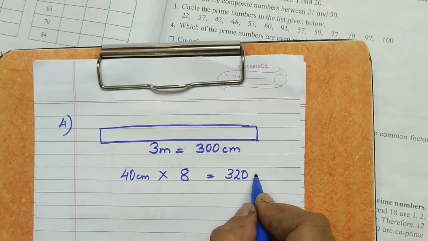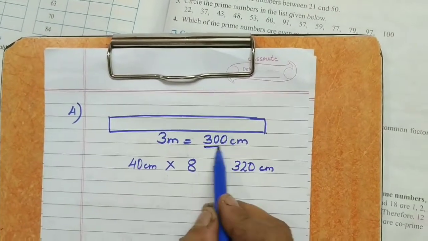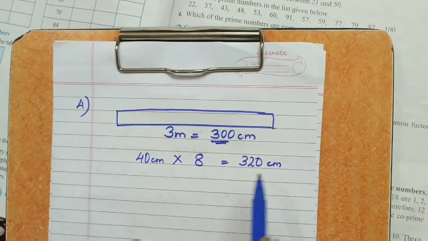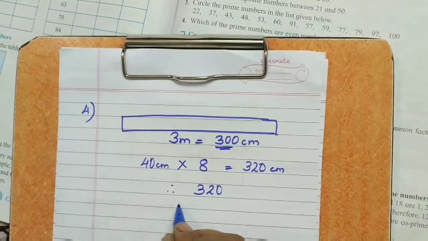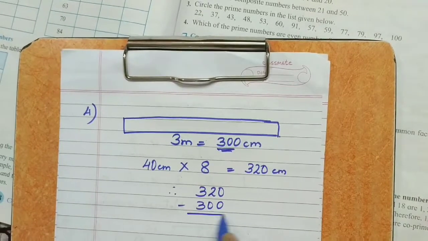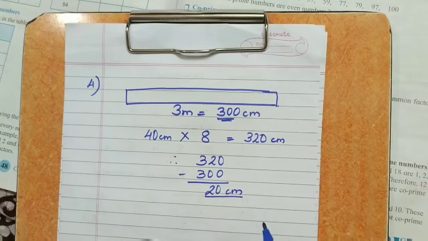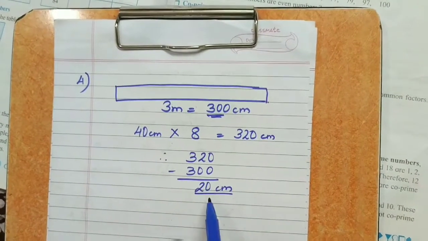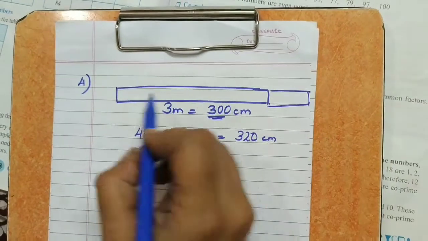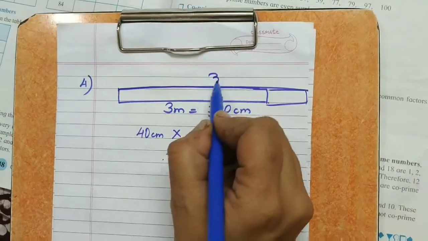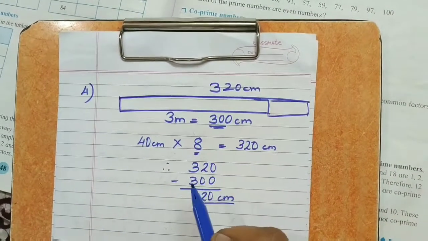We require 320 centimeters of ribbon, but our ribbon is only 300 centimeters. So 320 minus 300. We are short by how many centimeters of ribbon? We are short by 20 centimeters. That means you require 20 more centimeters. That means you require 320 centimeters of ribbon to get 8 pieces.